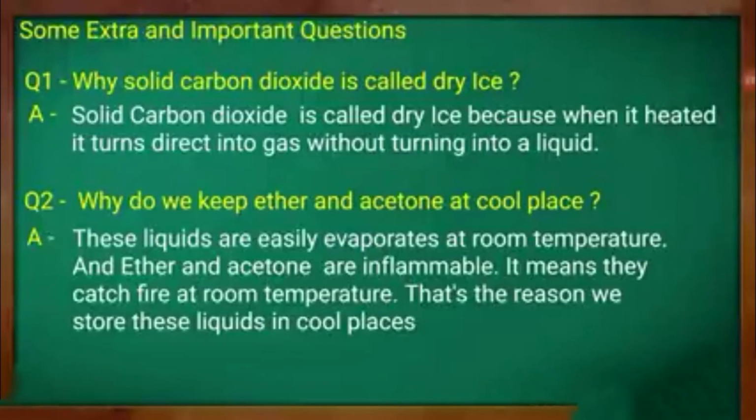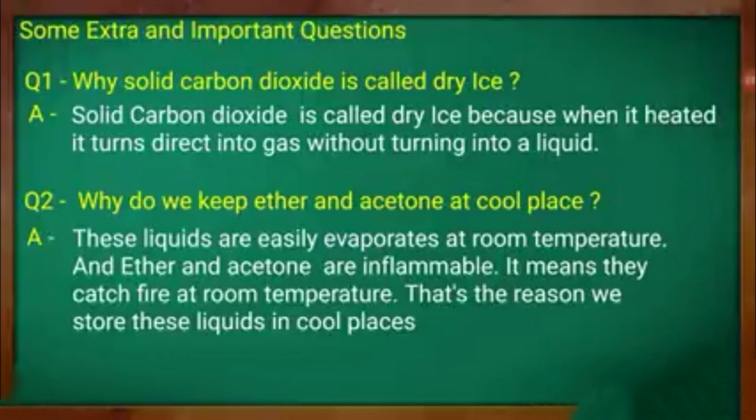Why is solid carbon dioxide called dry ice? Solid carbon dioxide is called dry ice because when it is heated, it turns directly into gas without turning into a liquid. Next question. Why do we keep ether or acetone in a cool place? Children, acetone is what we use in nail polish removers.